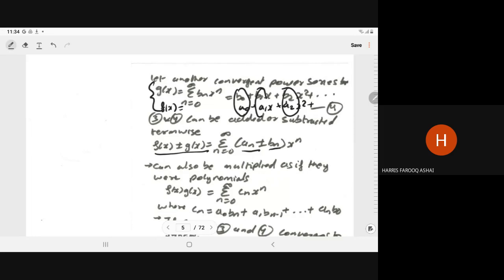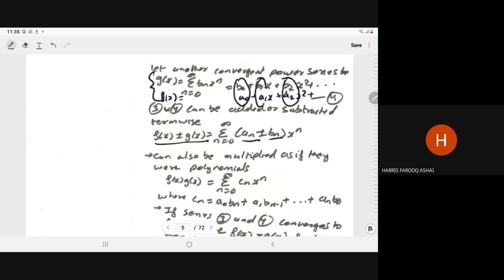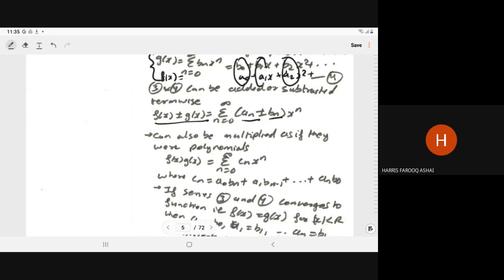An plus or minus bn into x to the power n. These two series can also be multiplied. When you multiply, you multiply a0 with all of b0, b1, b2, bn and so on; a1 with b0, b1, b2, bn and so on; a2 with b0, b1, b2, bn and so on.